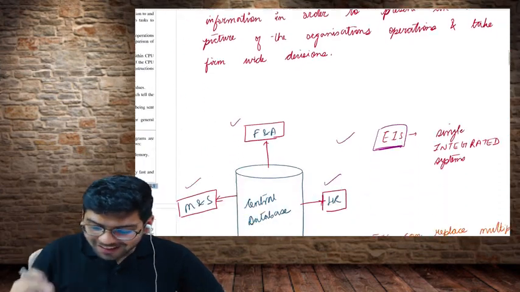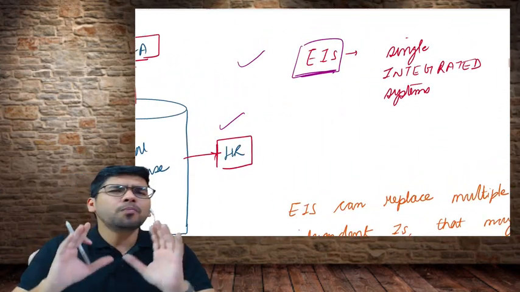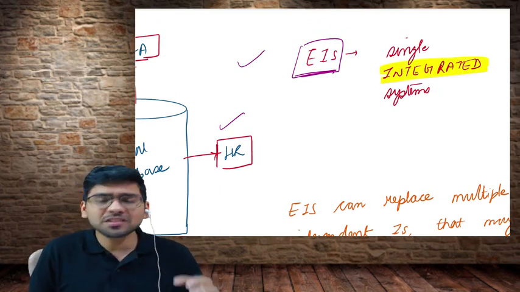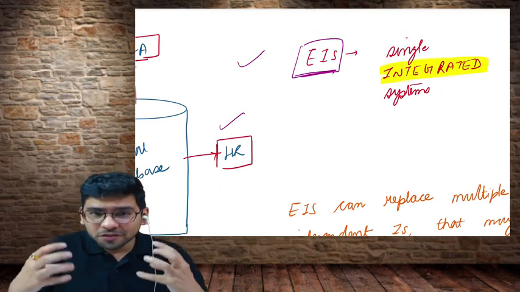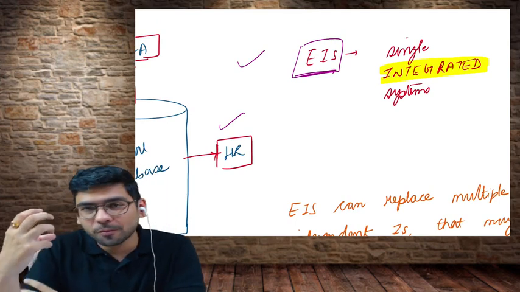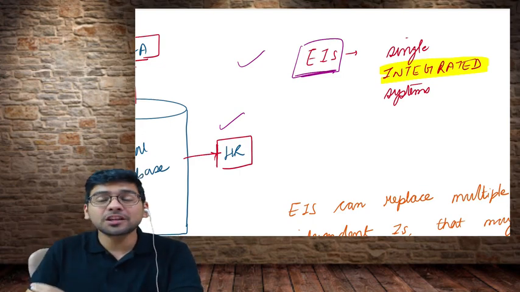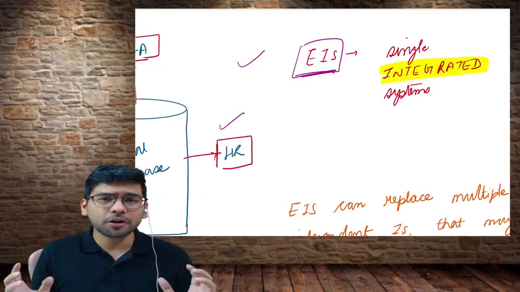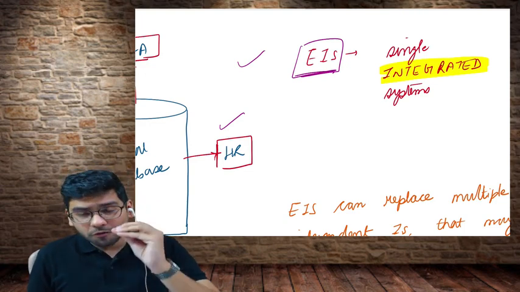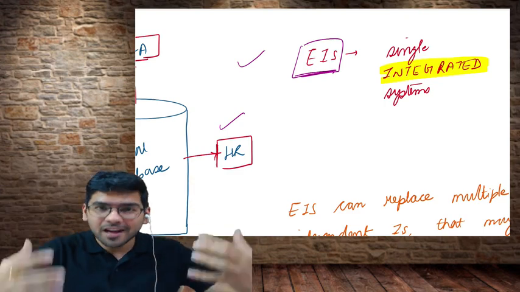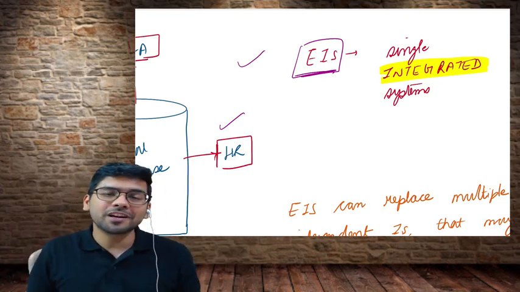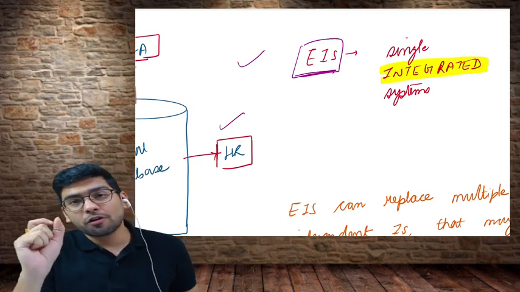But in EIS, the simple meaning is a single integrated system. Because of this integration aspect, we call it Enterprise Information System, because it integrates all the departments, all the functions of an organization into one system. It is an information system which caters to the entire enterprise and integrates all the functions of an enterprise.